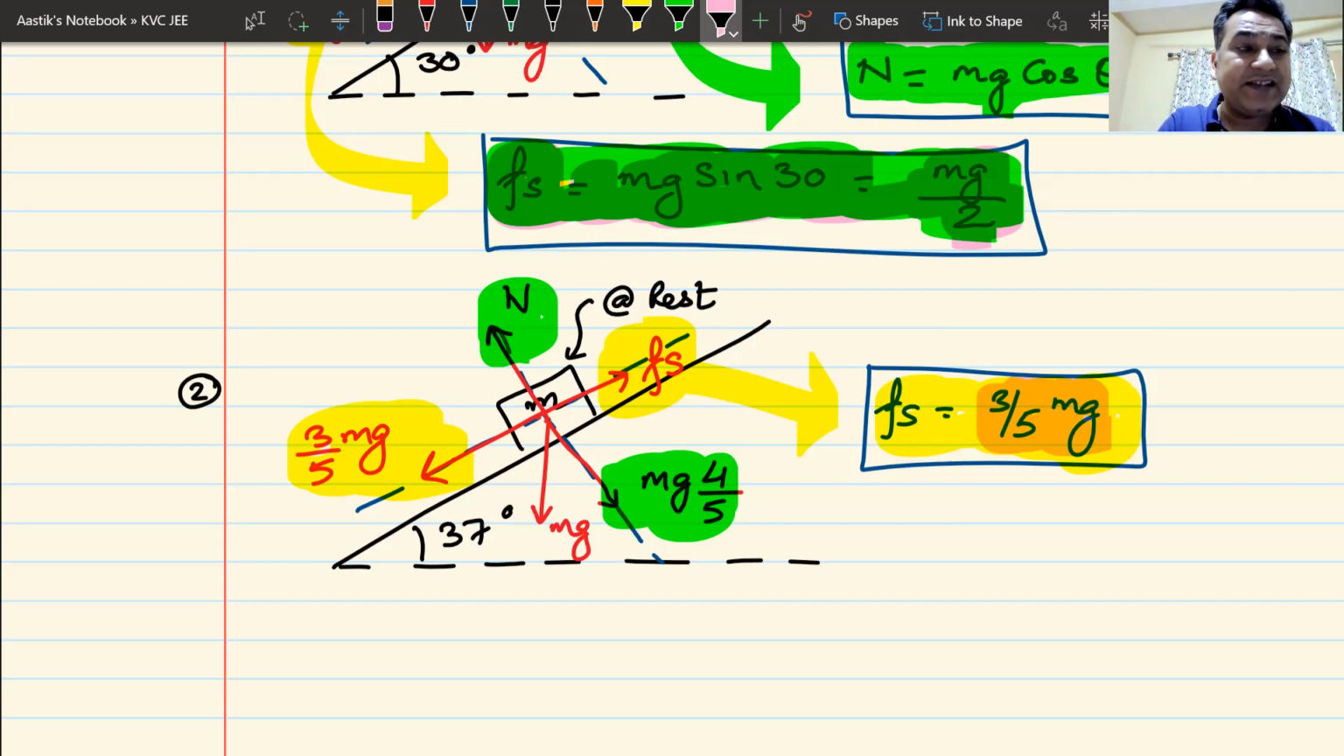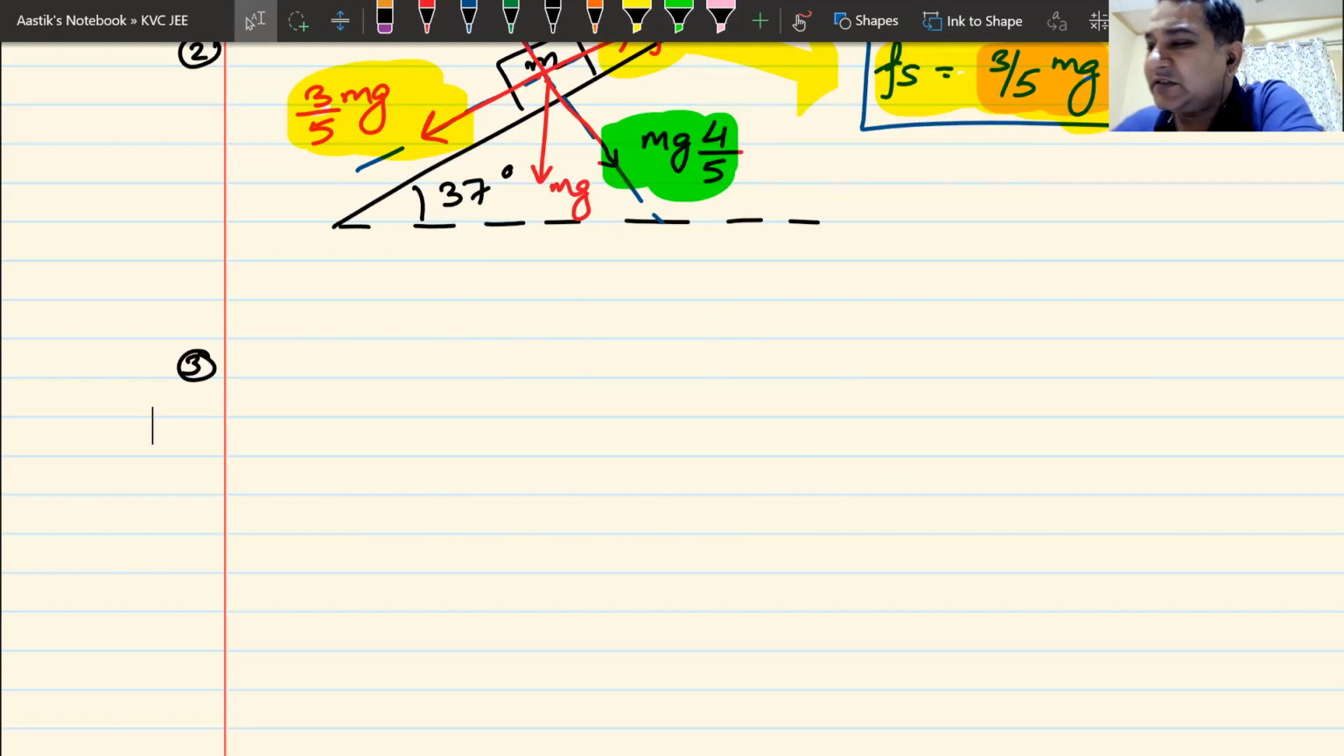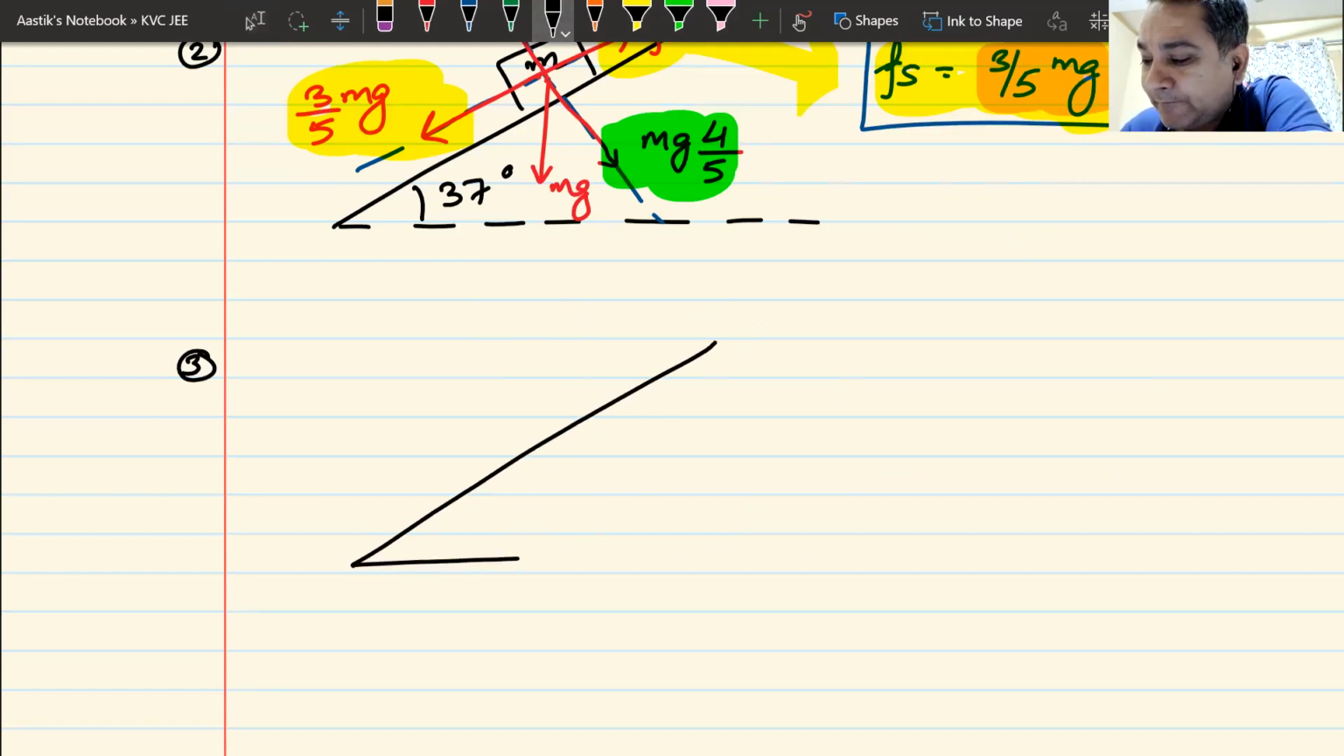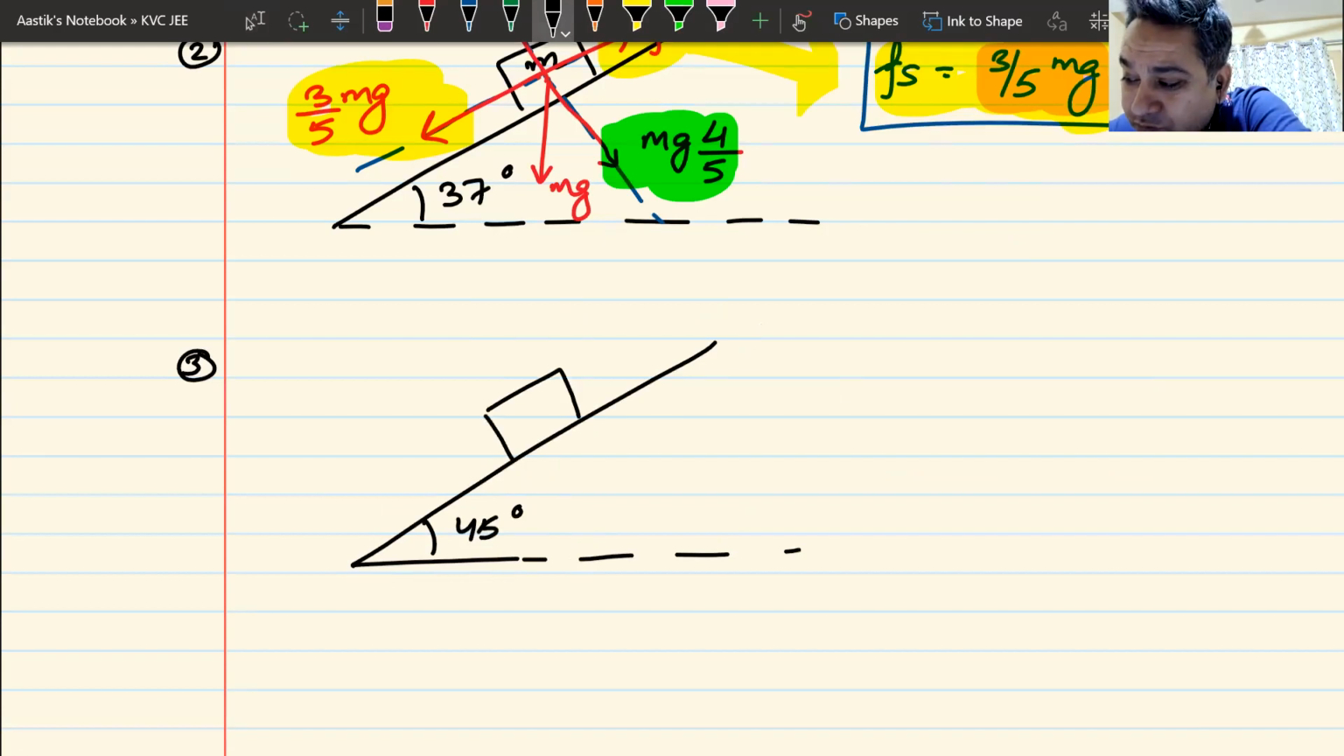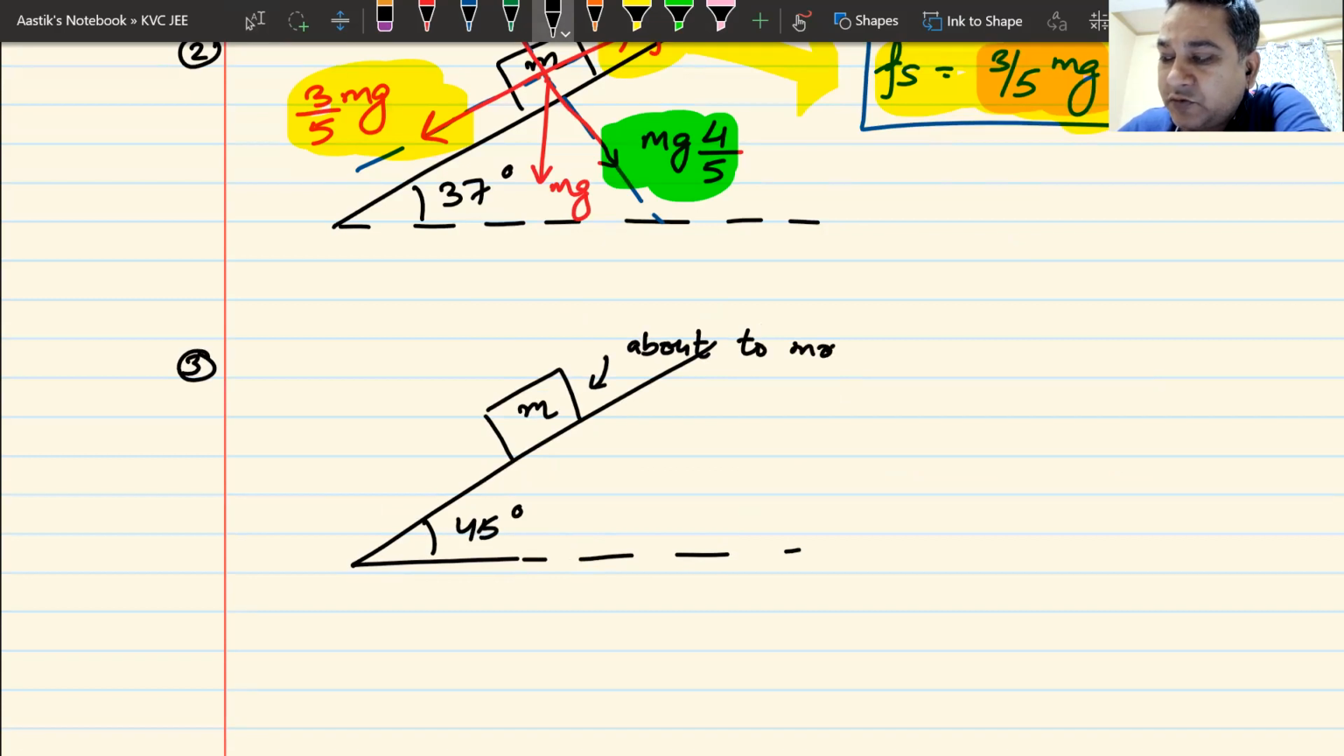So let us now assume, again, it's a hypothetical question, let us assume that when the angle is made 45 degrees, this is just about to move. So that is the condition given. It is just about to move. At 45 degrees, it is just about to move.